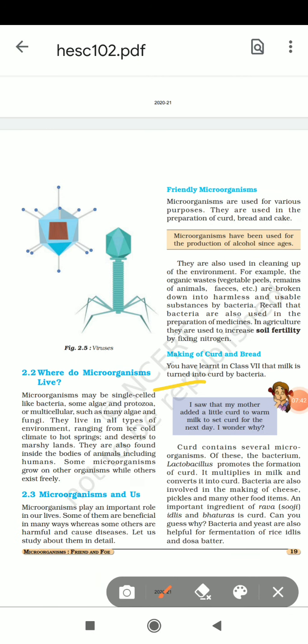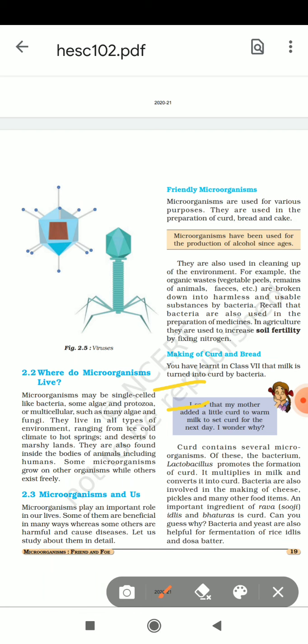Microorganisms may be single-celled, like bacteria, some algae and protozoa, or multicellular, such as many algae and fungi. They live in all types of environments.